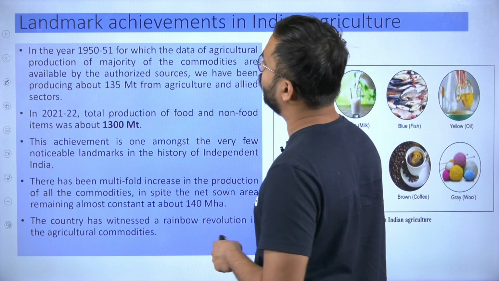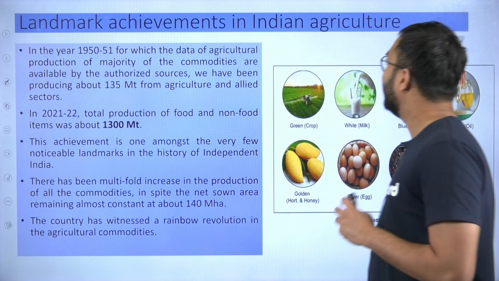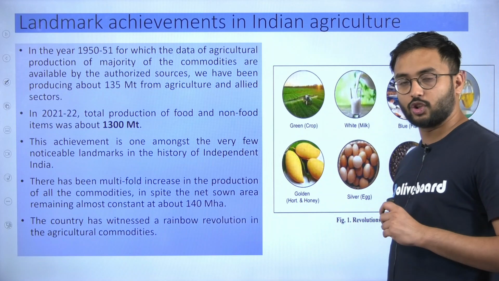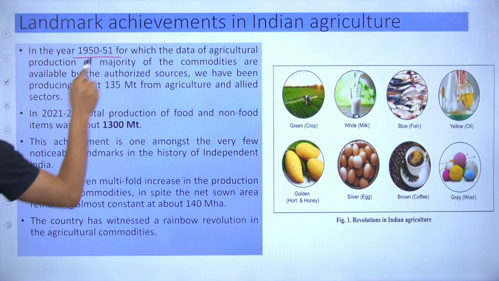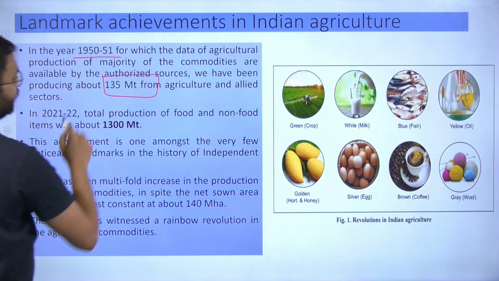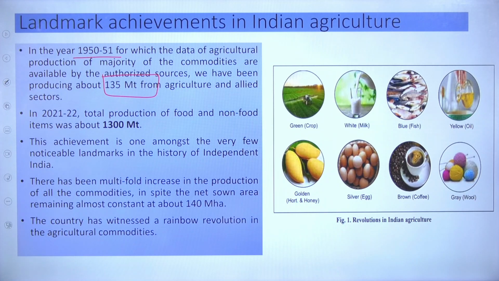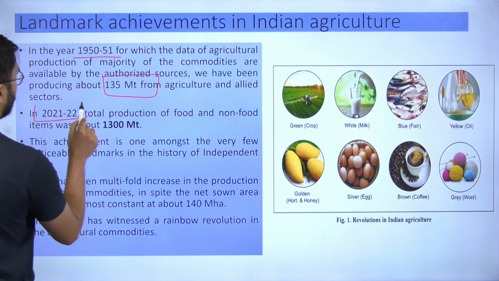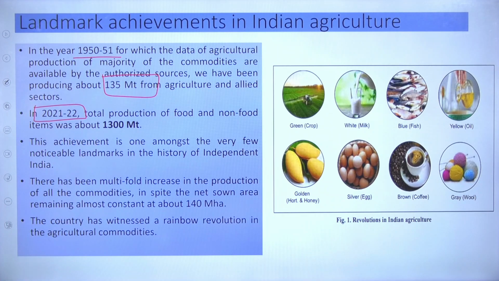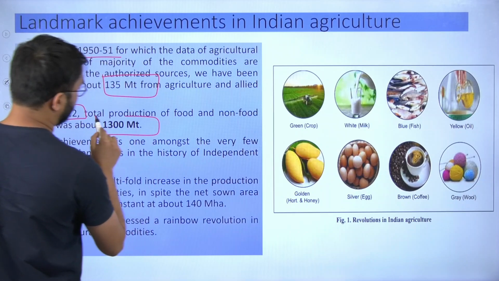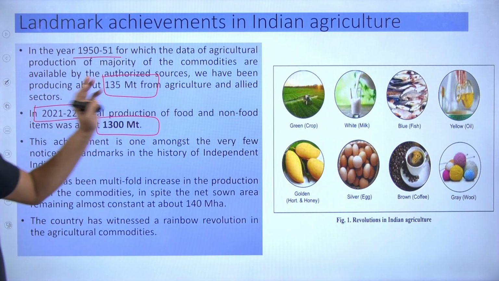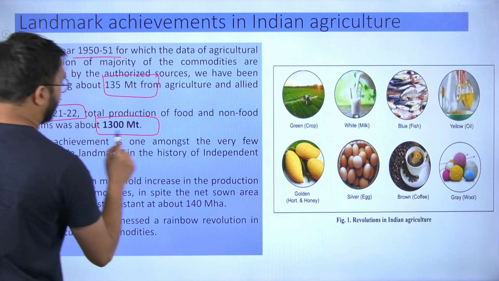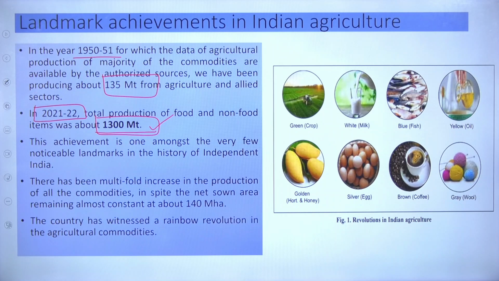Then we talk about the landmark achievements in Indian agriculture. Now, what are landmark achievements? Let's try to understand. Our first landmark achievement: in 1950-51, we produced almost 135 million tons of crop production, and today, after 70-75 years, we are producing around 1,300 million tons. So of total food and non-food crops, 1,300 million tons is our total production.